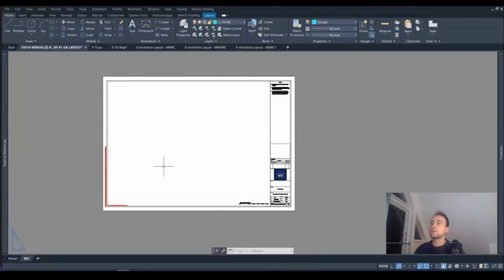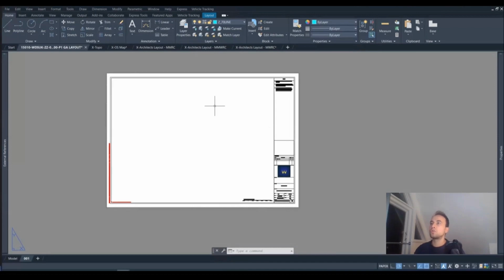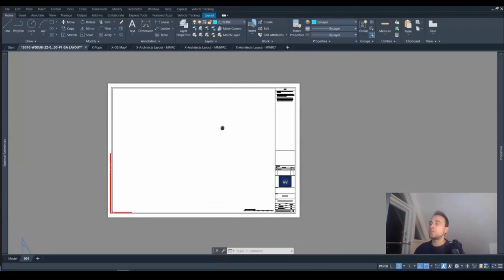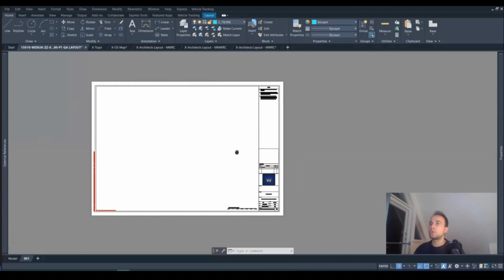In the previous video we discussed how to attach external references in the right coordinates, with the requirement that these external references were in the same units as the drawing. But in this case we're going to show three different scenarios where our drawing and our external references do not match exactly, so we have to make some modifications in order to put them in the right coordinates.